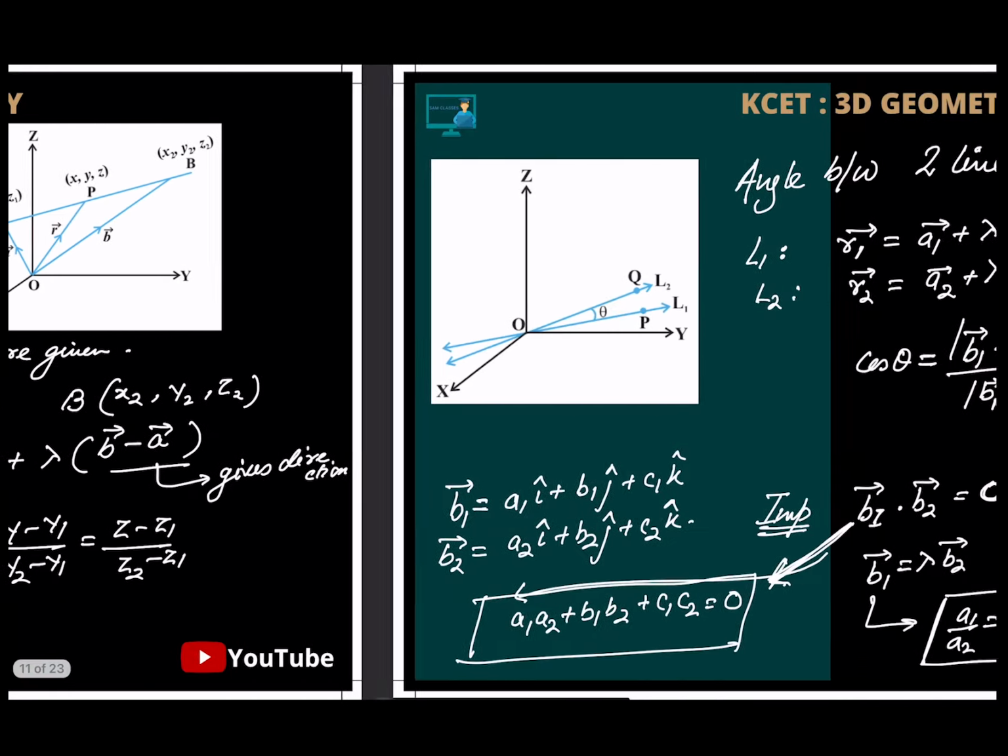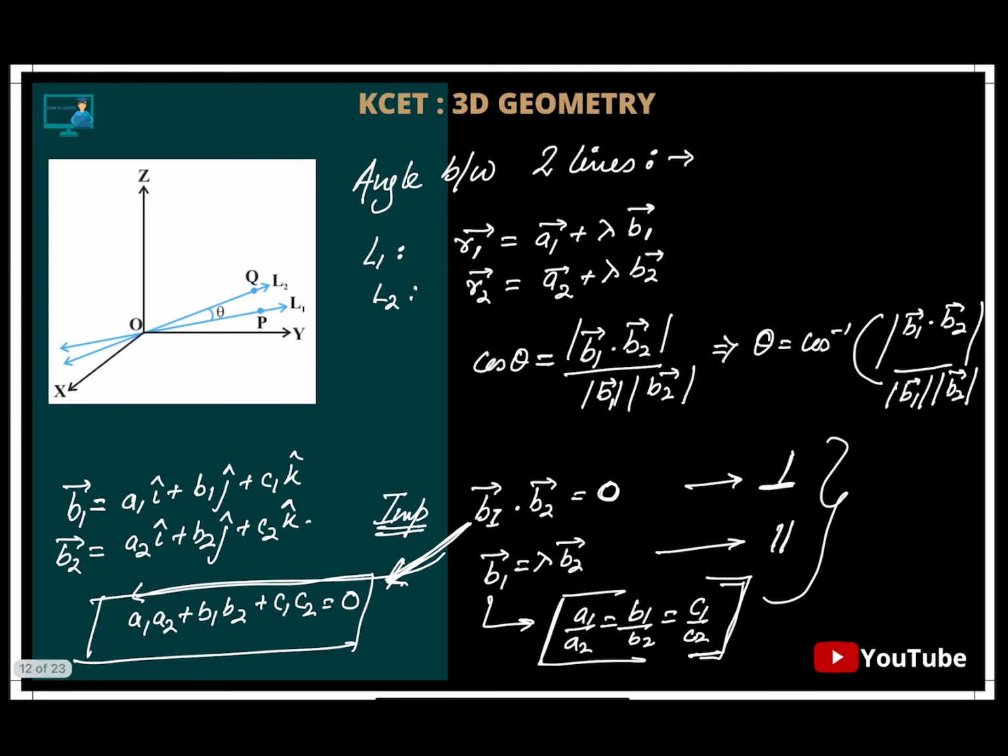Now, coming to the next, angle between two lines. So two lines are given to us. This is the angle theta we have to find. So L1, the first line, is written as what? R vector is equal to A1 plus lambda times B1. This one I'll not repeat. A1 plus lambda times B1 means what?